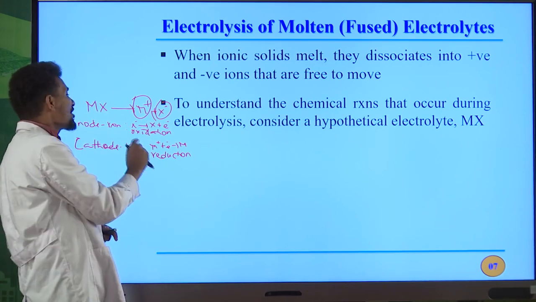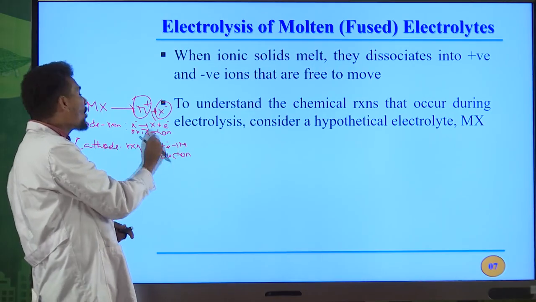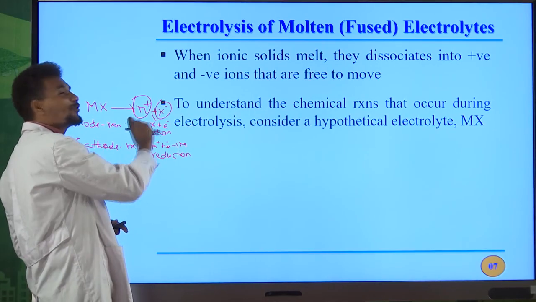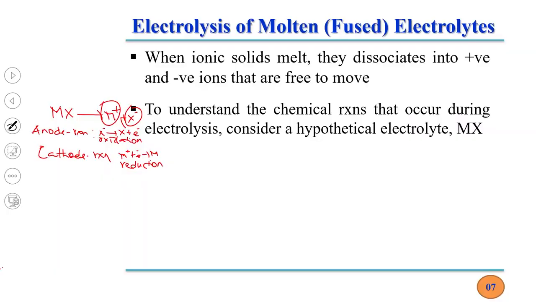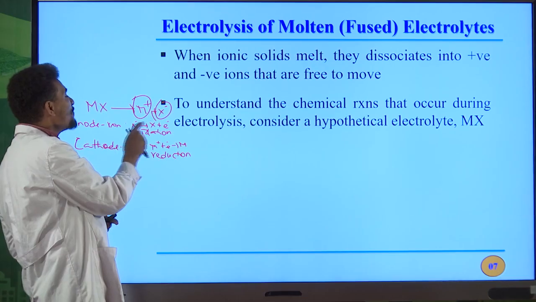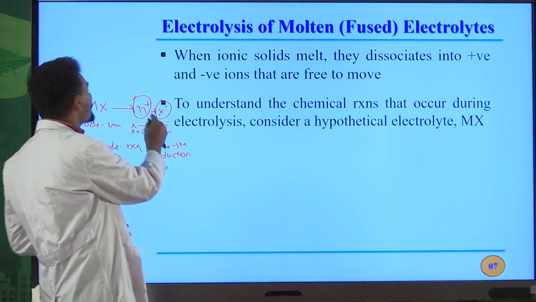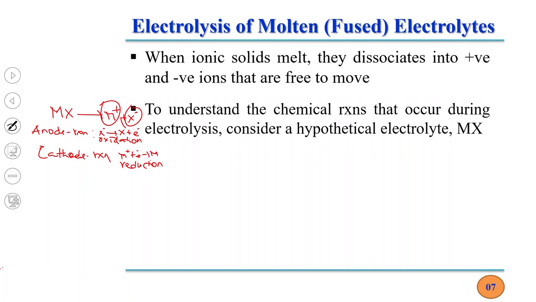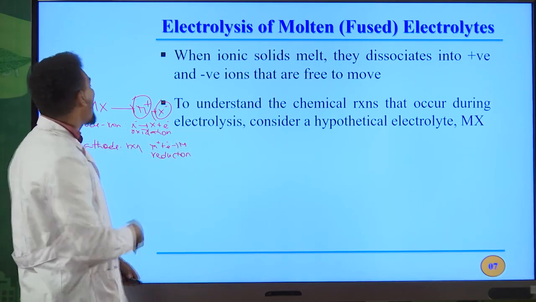But in the case of oxidation, this is negative 1. But here we have 0 on X because this is a free neutral atom. Therefore, the oxidation number increases from negative 1 to 0. To balance this charge, the electron must be added on the right hand side of the arrow. Because, for example, if you add an electron to the left, the negative increases. Negative 1 minus electron, that is equal to negative 2. Negative 2 is not equal to 0. To make it equal, this electron must be added on the right hand side of the arrow. So we can write the anode half reaction for this hypothetical electrolyte in this way.